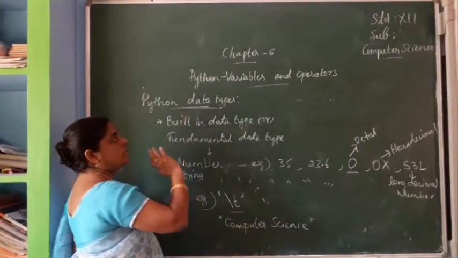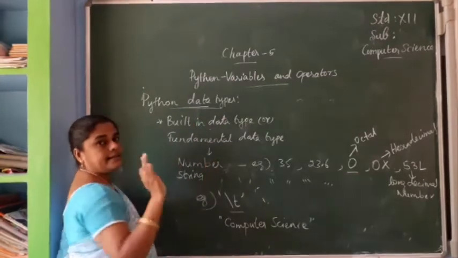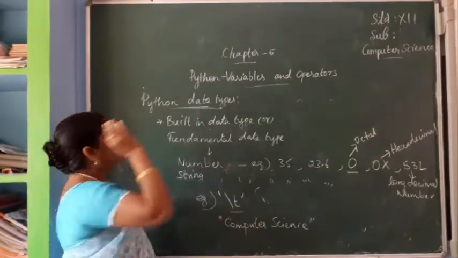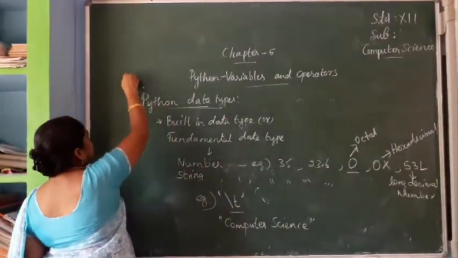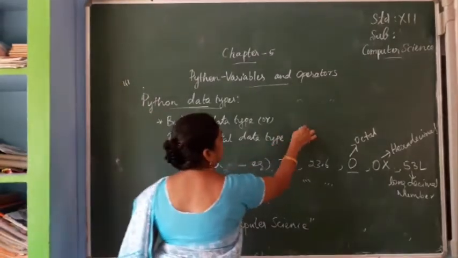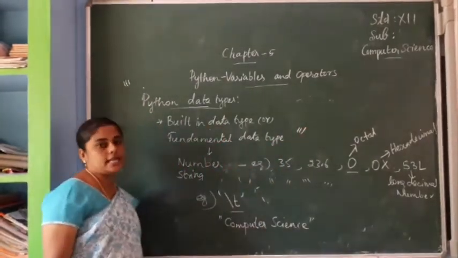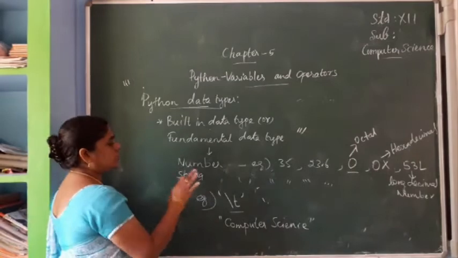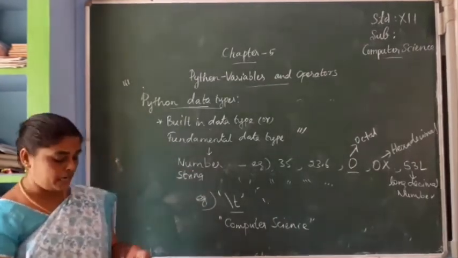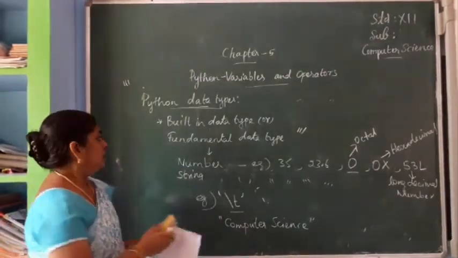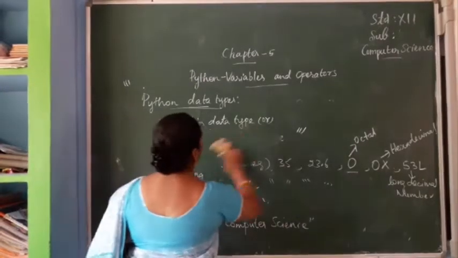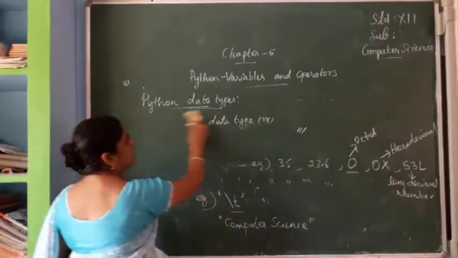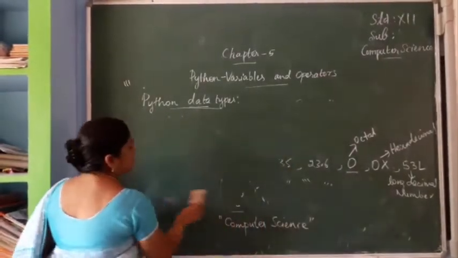See, imagine these three are the three lines. So you can write them in triple quotes. So this is a multi-line string. So single quote, double quote and triple quote. Okay. These are the built-in data types and fundamental data types in Python.